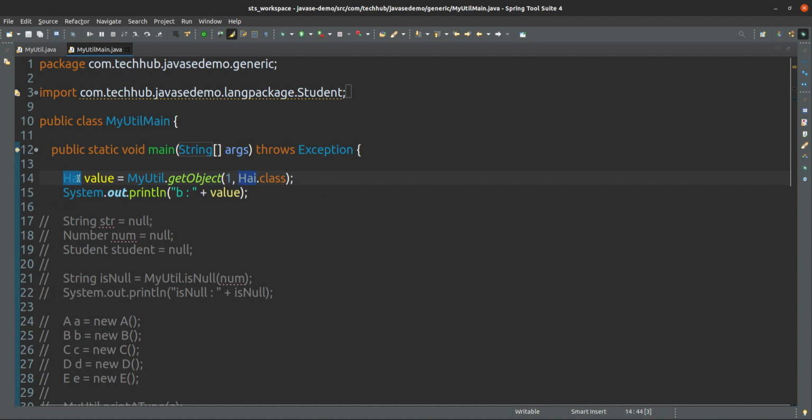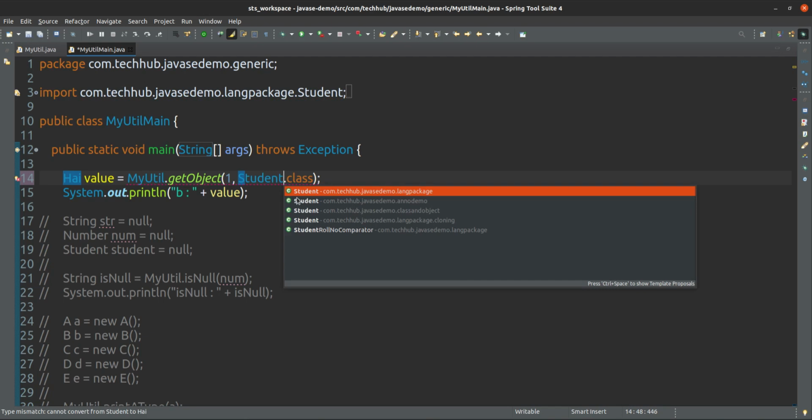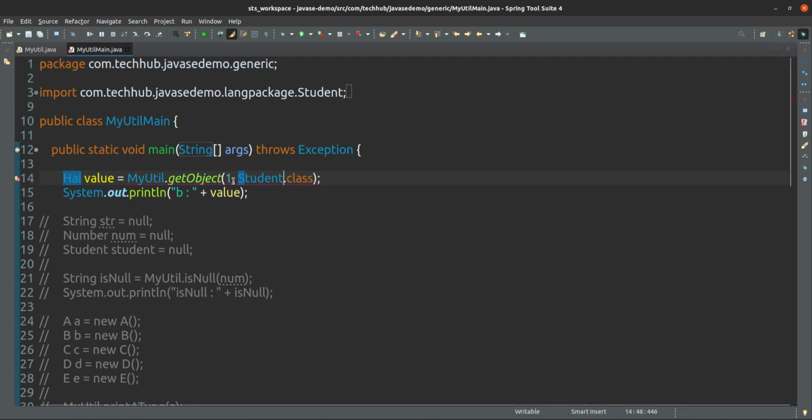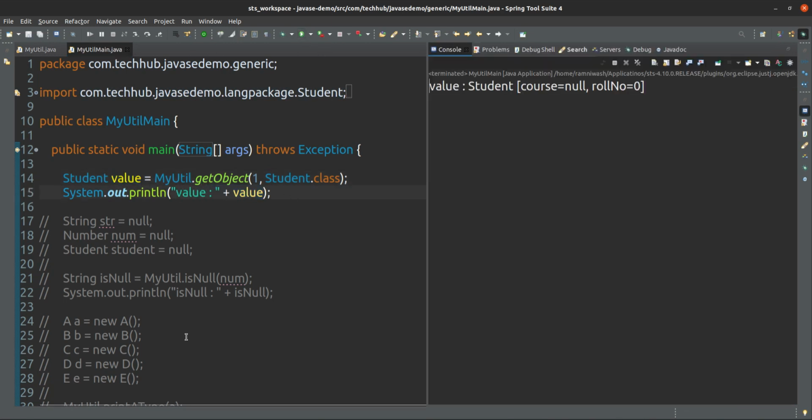Suppose here this is a class, okay, use Student class. So this is a Student class, and because now it is coming a Student type only, this value is a Student type. Yes, Student. Course is null, and roll number is 0. These are the default values. So now it is coming a Student type.